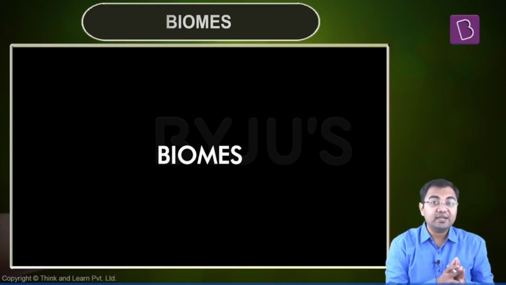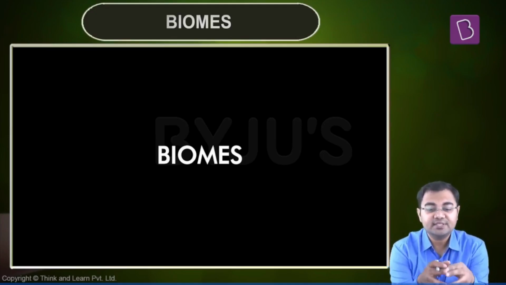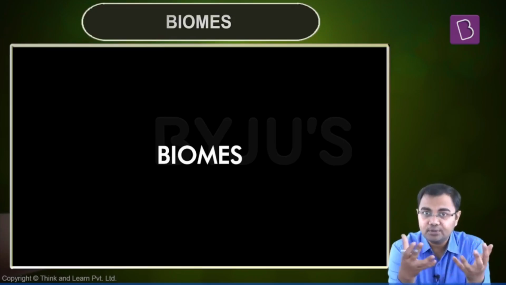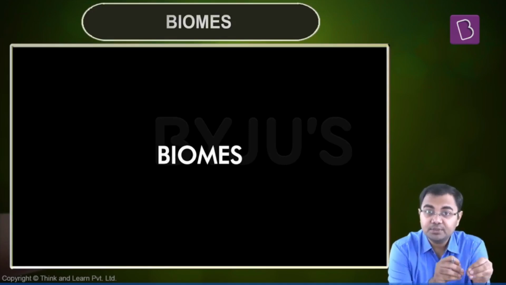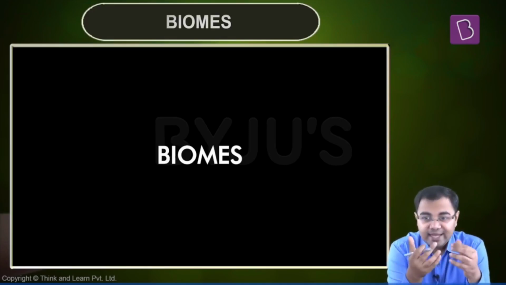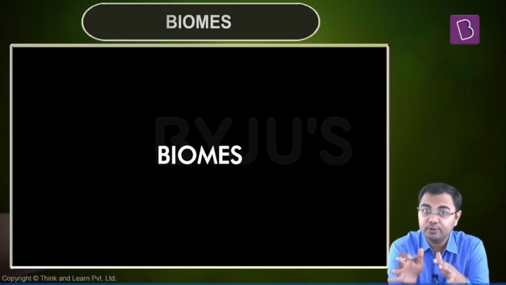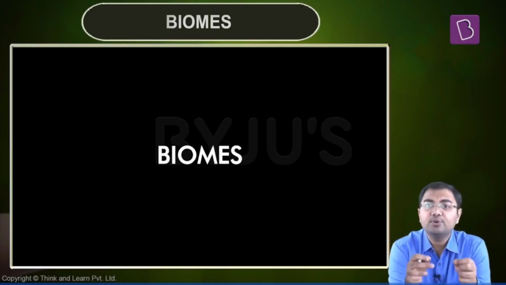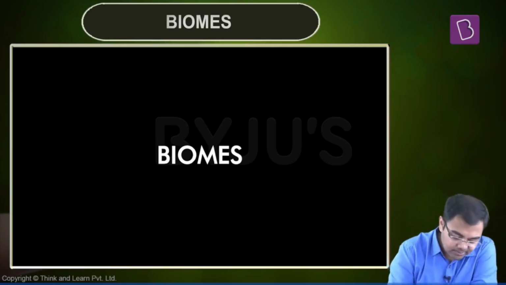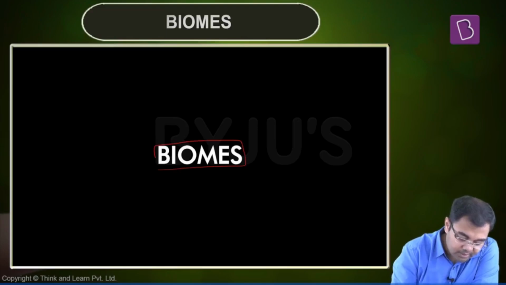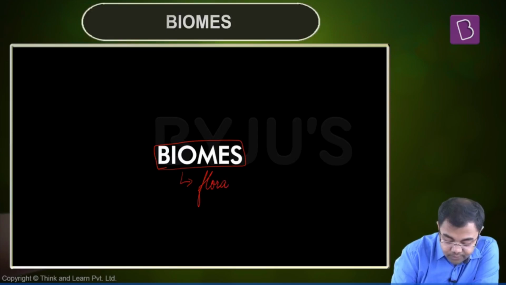From the point of view of understanding this chapter, the first thing that you need to understand is the definition of biome: how we define biome, how it is different from ecosystem, how it is different from a habitat, and then we'll look into all the factors with respect to biomes and the different kinds of biomes that exist. So first of all, when we talk about biomes, what do we mean? In very simple terms, we are talking about the kinds of vegetation, or basically the kinds of flora and fauna that you find in a given region.